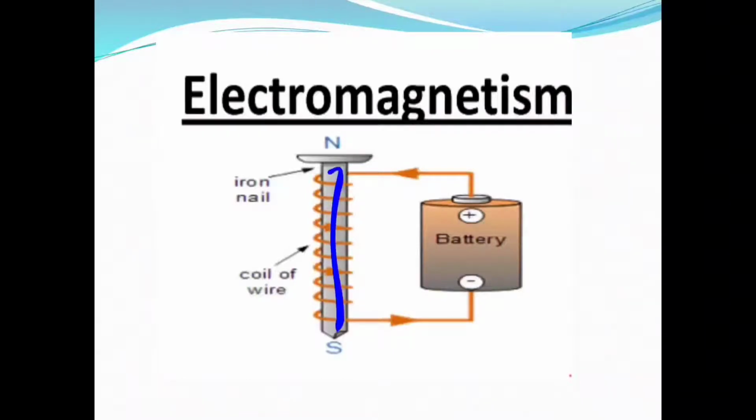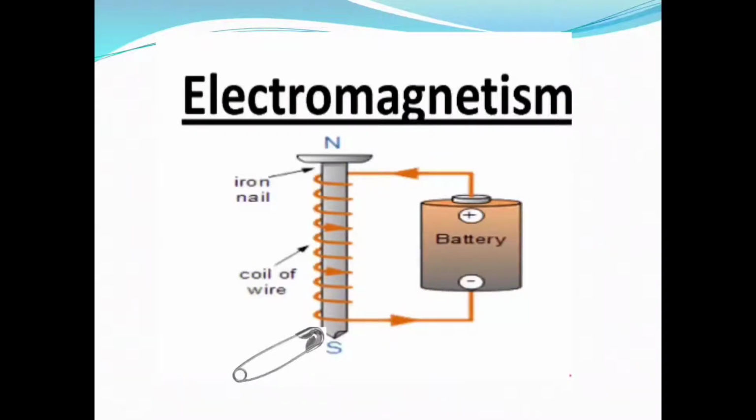We took an iron nail, a battery and a copper wire coiled around the nail. When we complete the circuit, magnetism is produced in the nail. To demonstrate that magnetism is actually produced, we took a metal pin. When we bring this metal pin close to the nail, it gets attracted towards the nail. This shows that magnetism is produced in the nail.